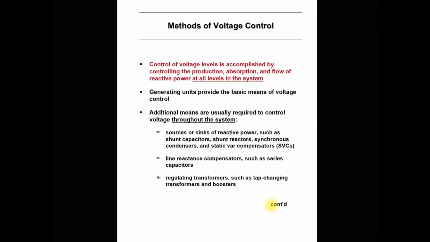In the next lecture we will understand the methods of voltage control, how to provide voltage control in the transmission line. First we will understand the conventional method of providing voltage control, then we will understand how the FACTS devices are used to provide it.